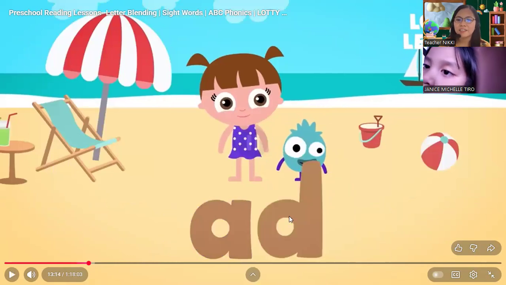Next. Another 2 letters blending. This one, can you please tell the teacher what letter you see? The first letter. What letter is that, Adara? This one, I will encircle it.